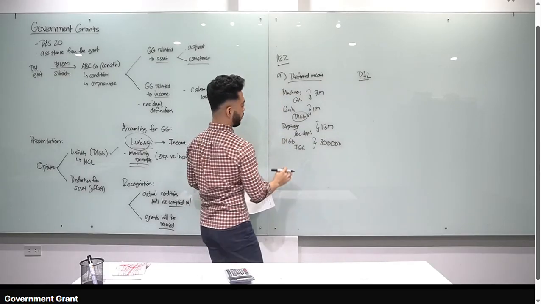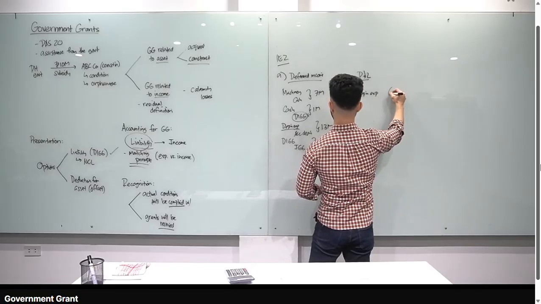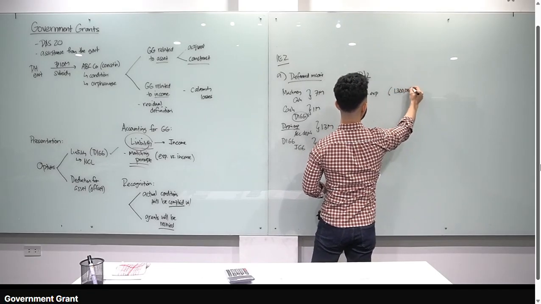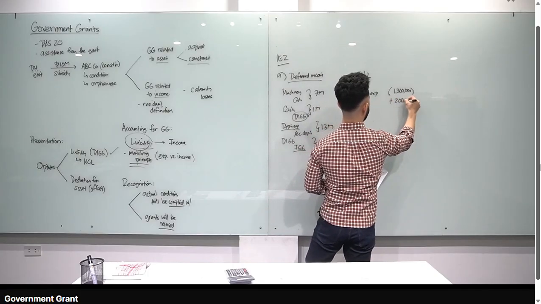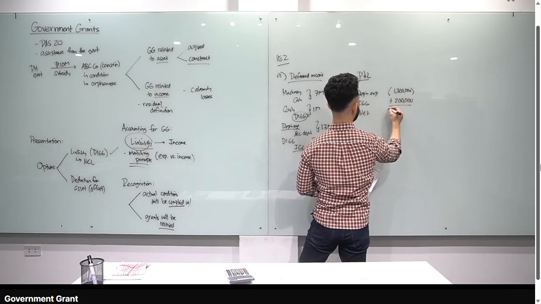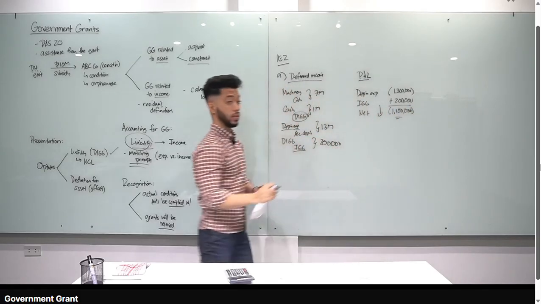Tignan natin. Well, nag-recognize tayo ng expense, tama ba? Depreciation expense, that's syempre negative yan, 1.3 million. Alright? And then nag-recognize tayo ng income na 200,000. So IGG plus 200,000. Tama ba class yung net effect to P&L is minus 1.1 million. So, bababa tayo ng 1.1 million in our income statement.